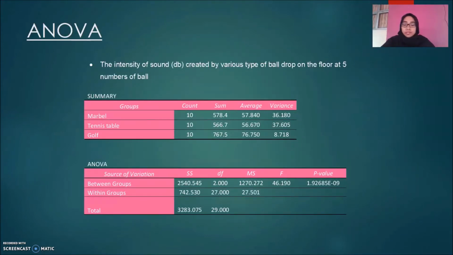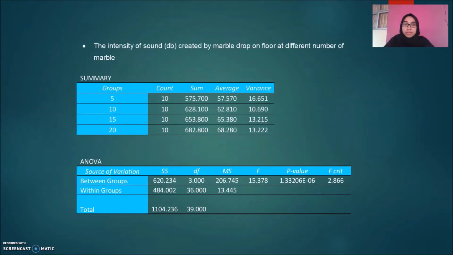Okay, now I will explain about the ANOVA table. So in the ANOVA table, the value for the type of ball is 46.190, while for the different number of marble is 15.378.